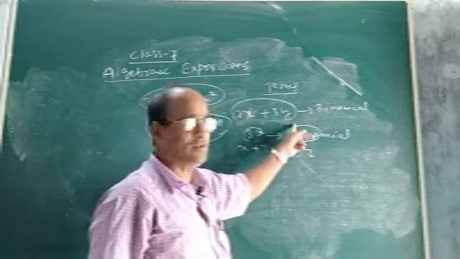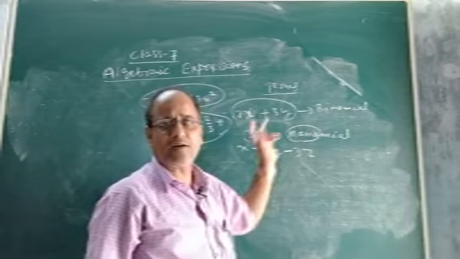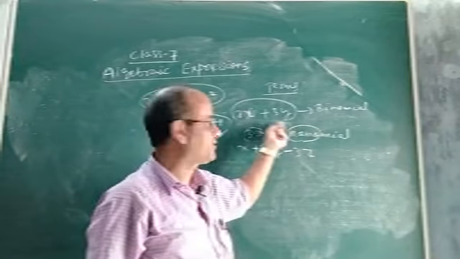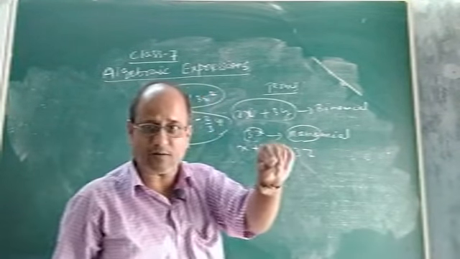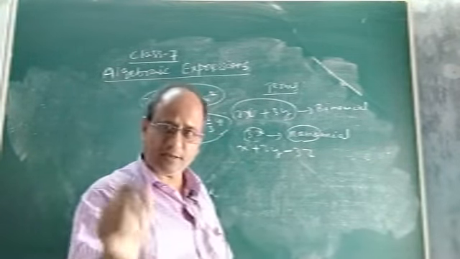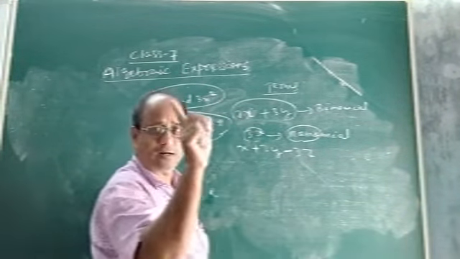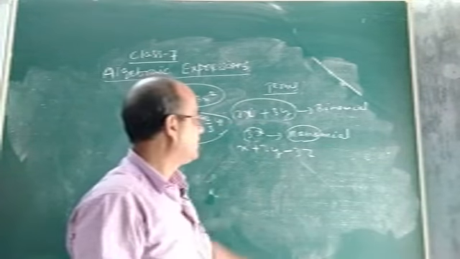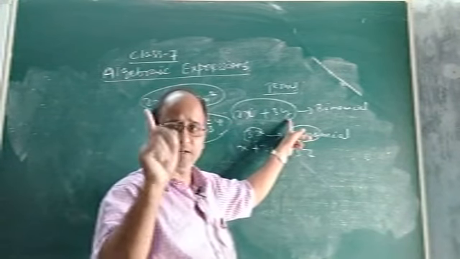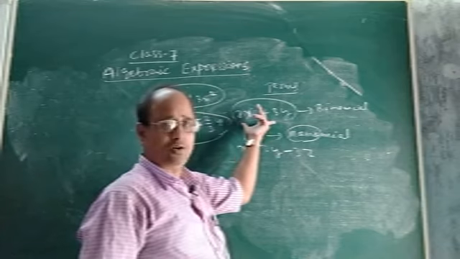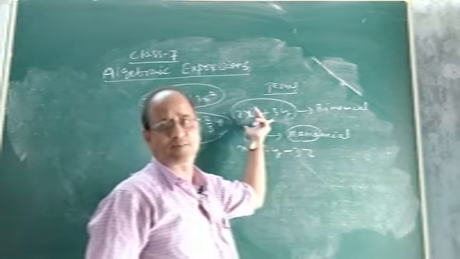It consists of two terms, which means there are two parts. Each part of the algebraic expression is called a term. So 2 into x is one term, not two terms. 3 into y, 3y, is one term. Don't treat it as two terms. The total number of terms in this expression is 2.